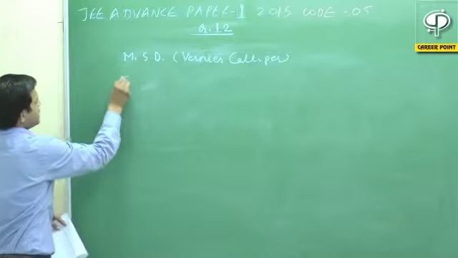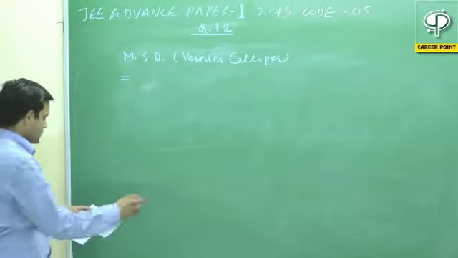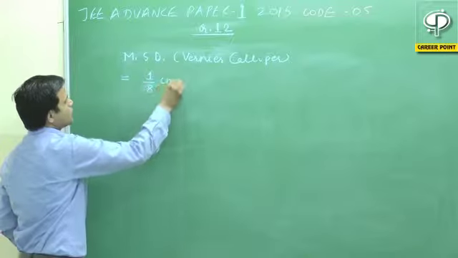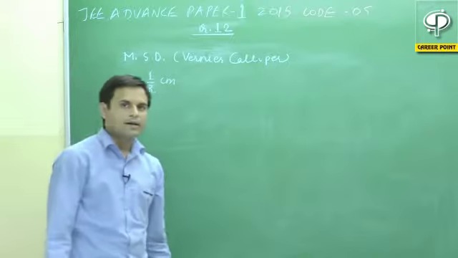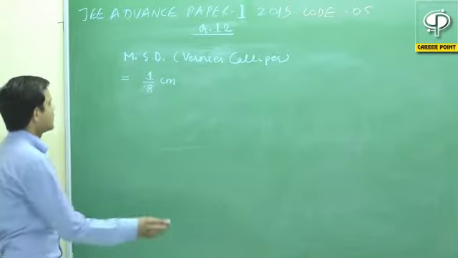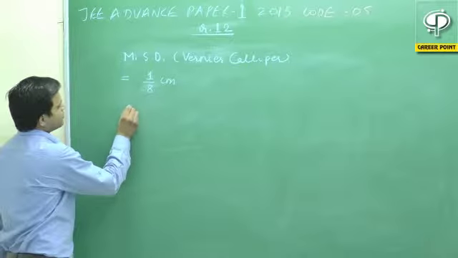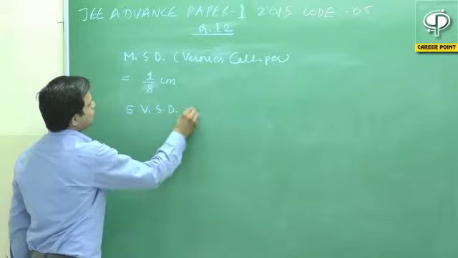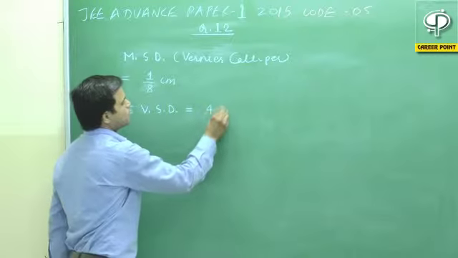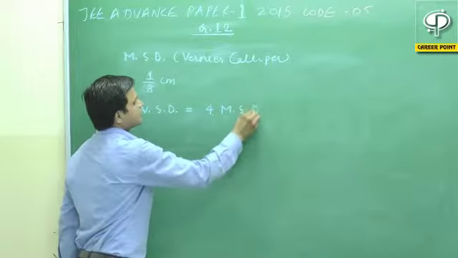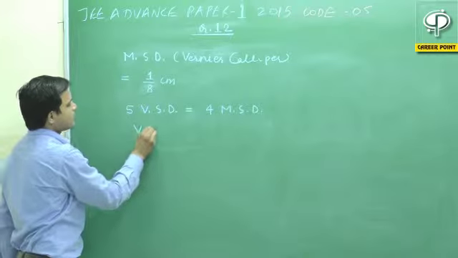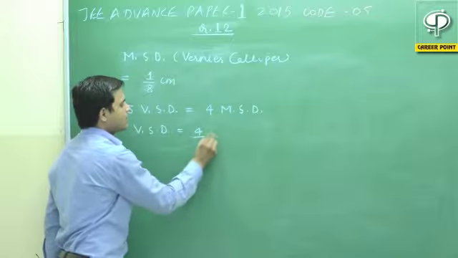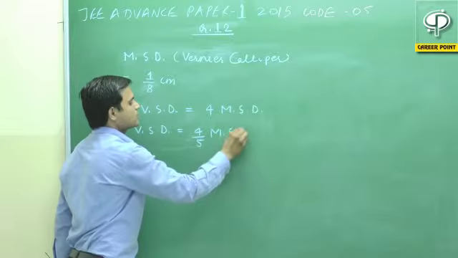So the main scale division will be equal to 1 by 8 centimeter, because 1 centimeter is divided into 8 equal parts. As given in the question, 5 vernier scale divisions coincide with 4 main scale divisions. Therefore, the vernier scale division is equal to 4 by 5 parts of the main scale division.